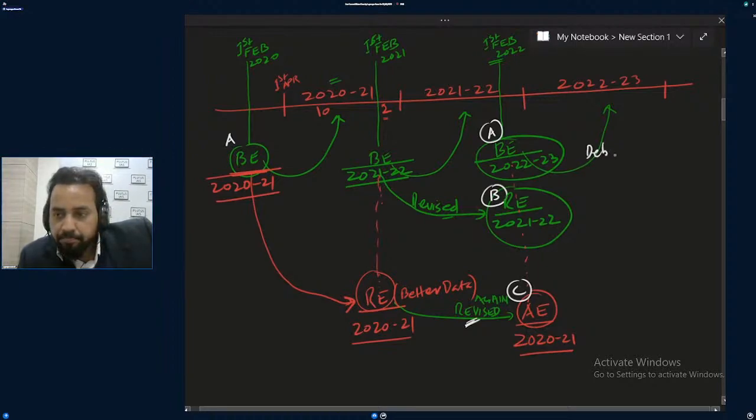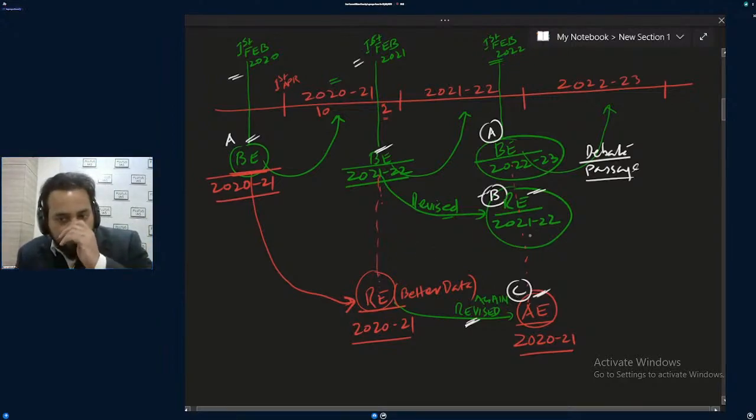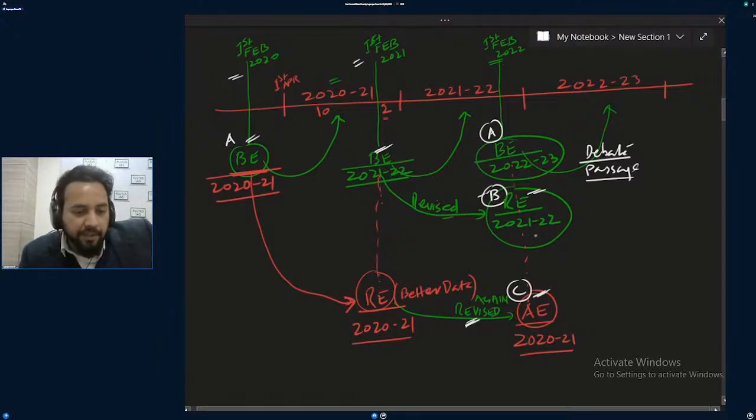Debate, passage of budget will be passed in parliament. No, this is already debated. This was debated in here. Last time they were debated, no? Yes or no? Debated in previous budget session of parliament, and this time it will be debated.